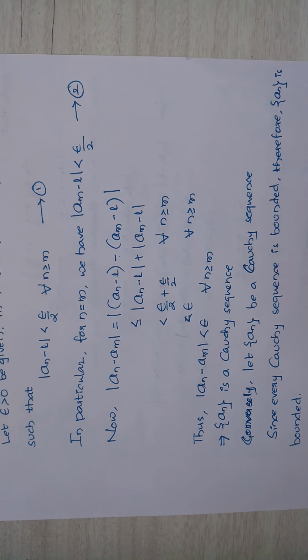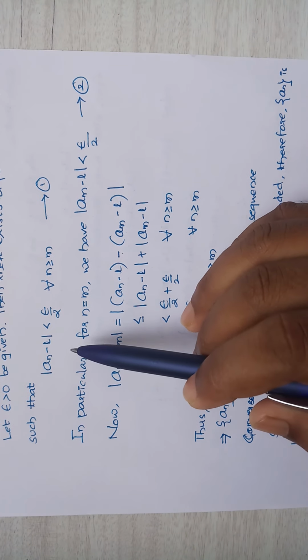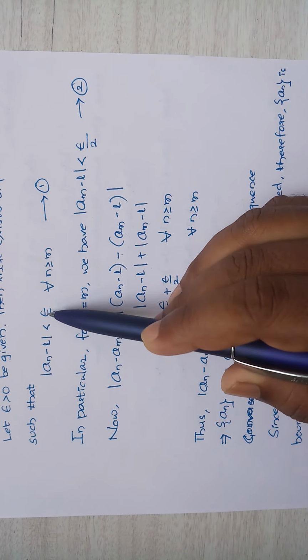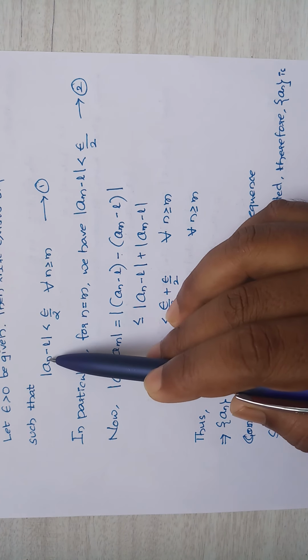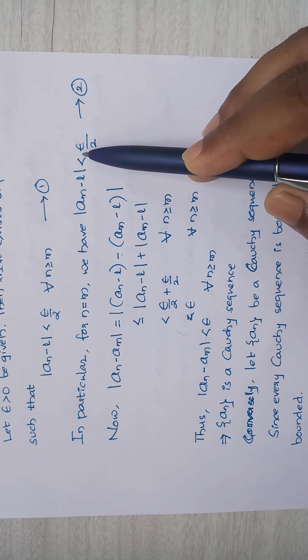So what I did here: first I took the definition of a convergent sequence. Using it, I wrote the definition in this form. Then I replaced n by m and got this.